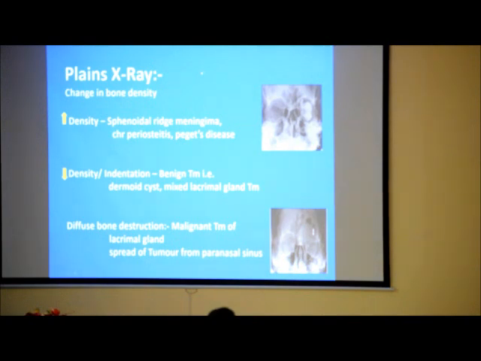Plain X-rays are not done commonly now, but there is change in bone density. Increased density is seen. This is a case of meningioma. Increased bone density is seen in meningioma, chronic periostitis, and Paget's disease. Decreased density is seen in benign tumors like dermoid cyst, mixed lacrimal gland tumor. Bony destruction is common in malignant tumor of lacrimal gland. This is a case of rhabdomyosarcoma.